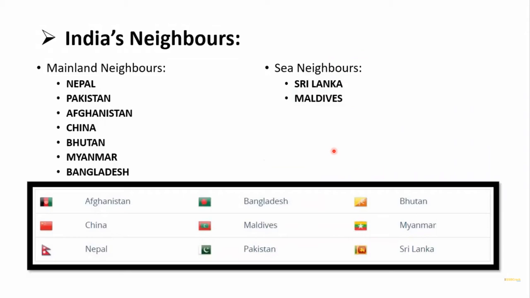Now let's see the list of the neighboring countries. We have Nepal, Pakistan, Afghanistan, China, Bhutan, Myanmar, Bangladesh.